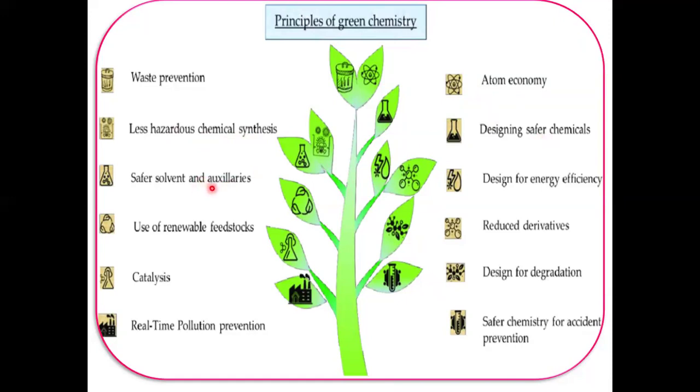And then safer solvents and auxiliaries. The use of solvents should not be toxic to the environment. The use of auxiliary substances, such as solvents and separating agents, should be made unnecessary whenever possible and innocuous when used. That is, greener solvents should be used here.